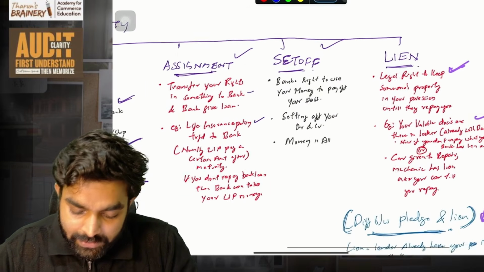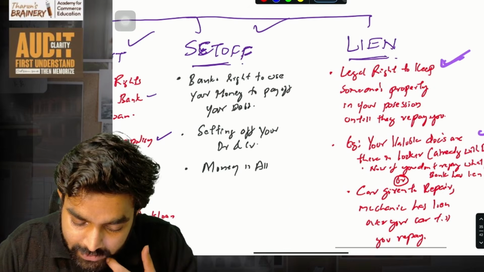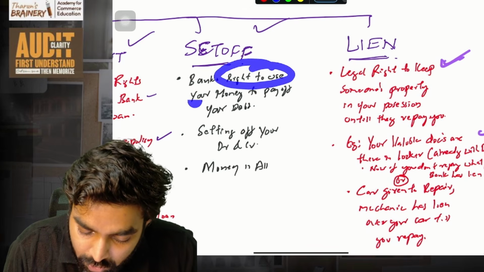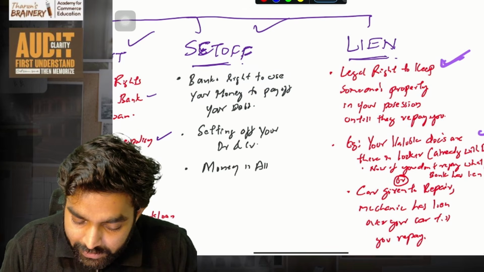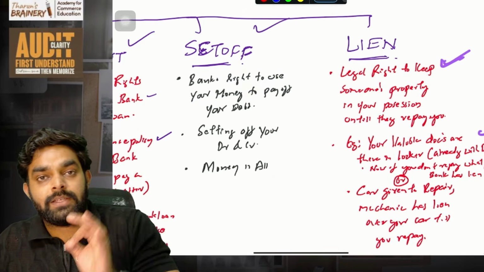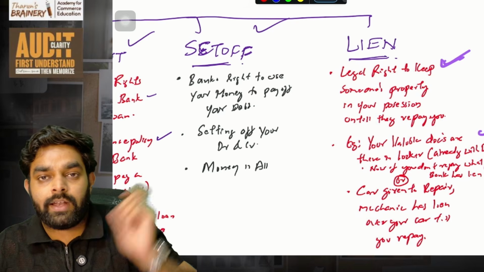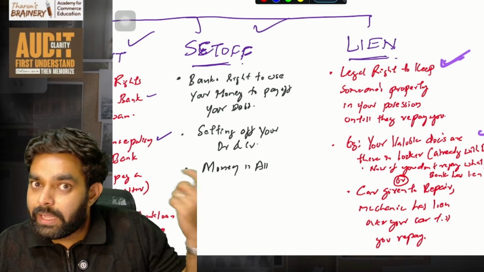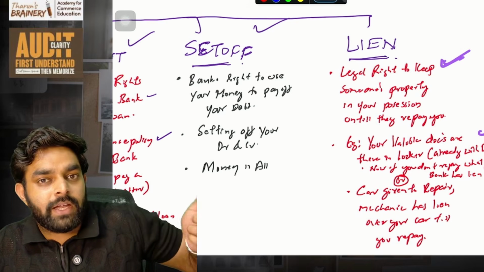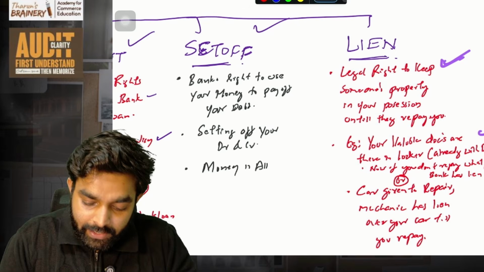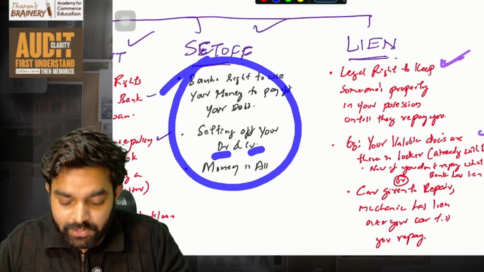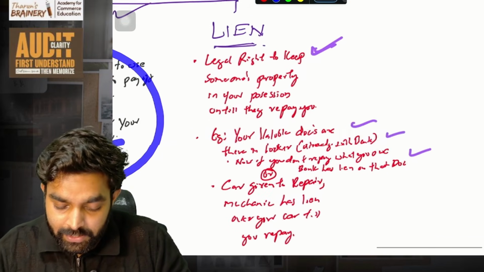Then next is what I call a set off. Set off means the bank has a right to use your money to pay off your debts. Imagine you have an FD with the bank and you have taken a loan also, but you are not repaying the loan. Bank can set off that loan against your FD. They have that right. That is what we call setting off your debit towards your credit, against any deposit you have.